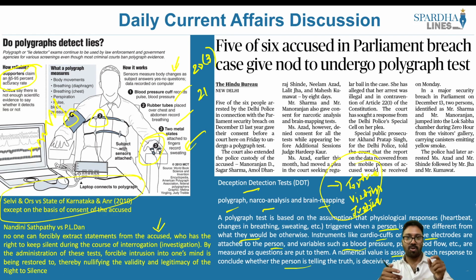If we speak about narco analysis, there is a drug that is given to a person. If the drug percentage slightly increases, this can also have side effects. So these are some of the disadvantages. This can be very important for your GS paper 2, which has to do with your polity. Now let's look into the next article.